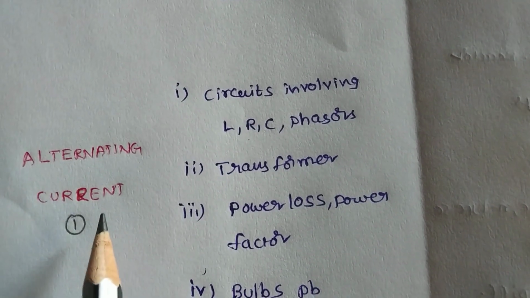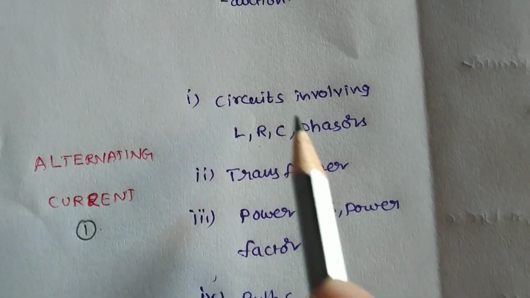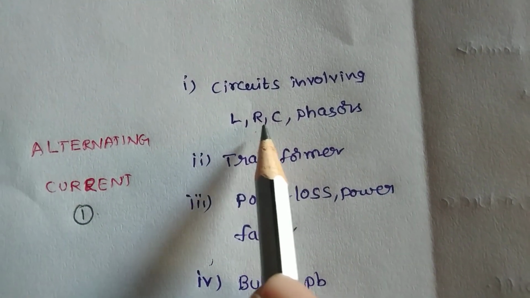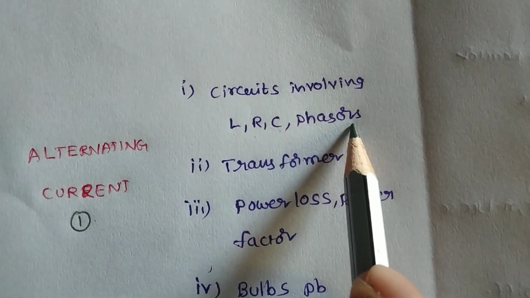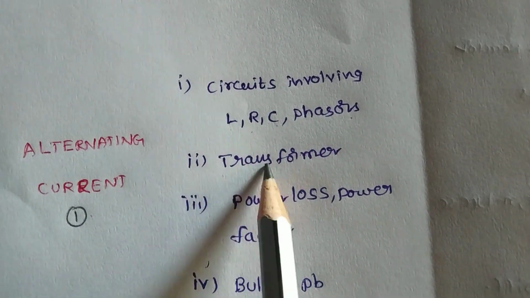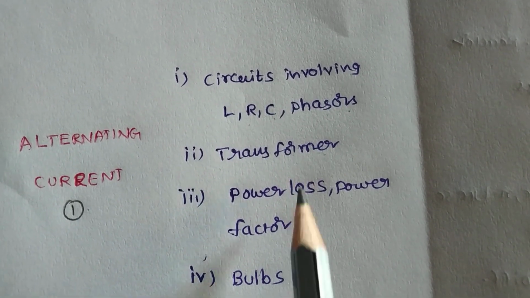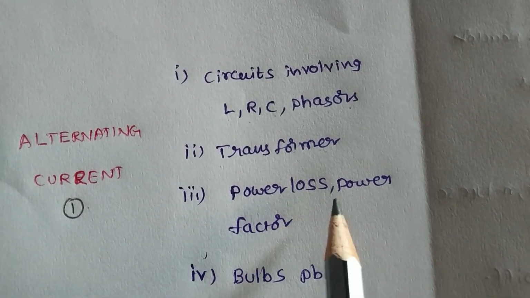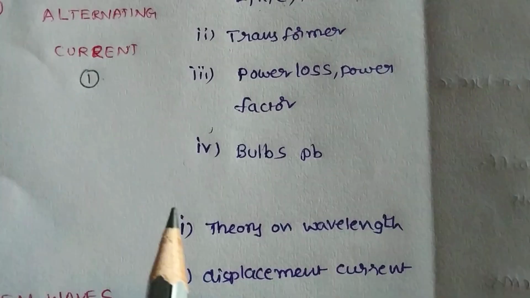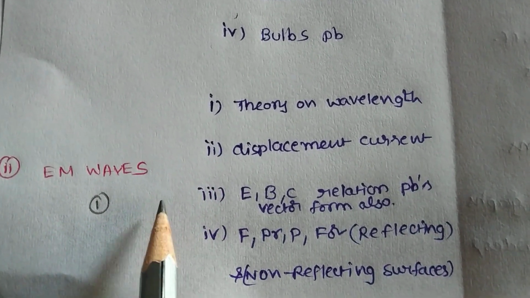Next, alternating current, 10th lesson, 1 bit is coming regularly. The first one is circuits involving the resistor, inductor and capacitor and phasor diagrams. See the phasor diagrams carefully. Next, transformer, types of transformer, step up and step down, and theory bit on transformer. Next, power loss and power factor. Next, bulbs problems.